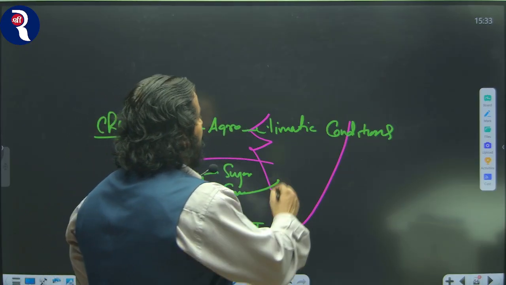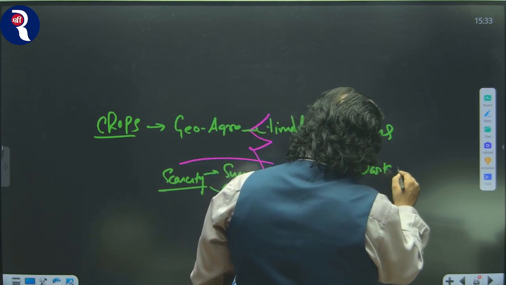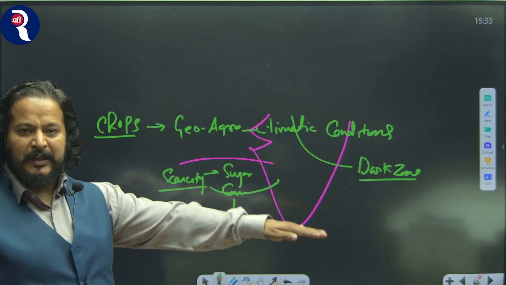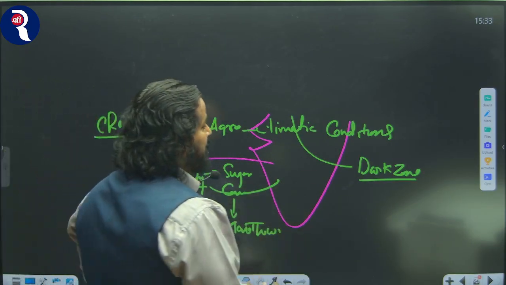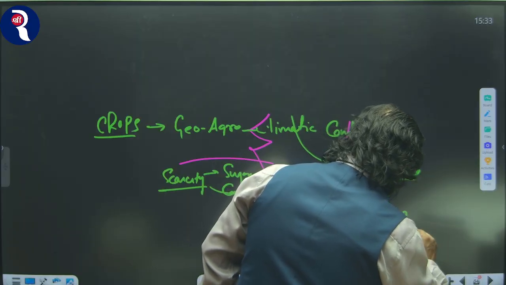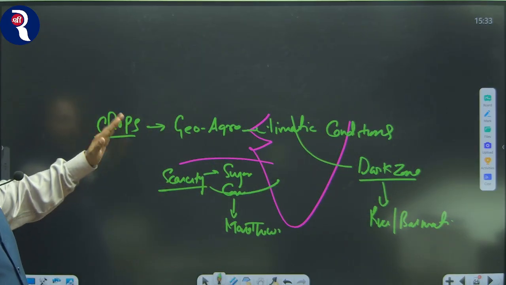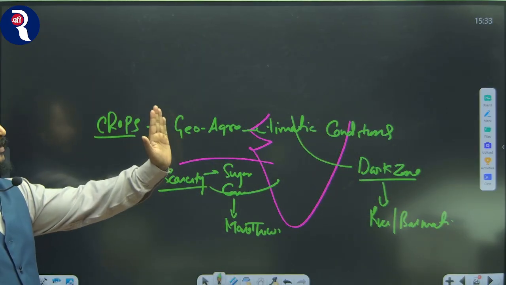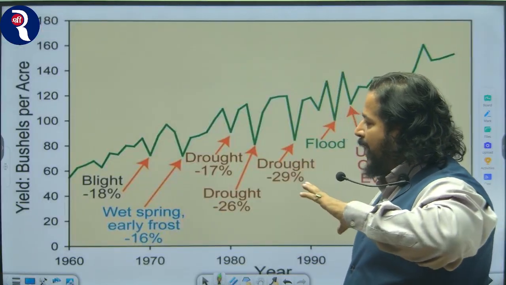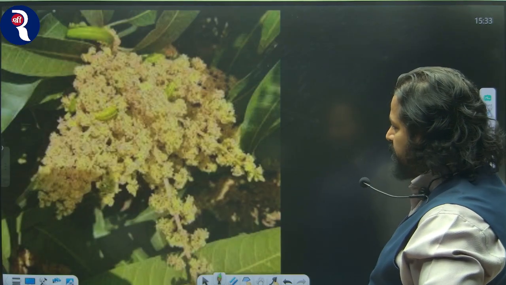We know that Haryana and Punjab have developed dark zones, meaning the water level has depleted completely in that area, but despite that we are growing rice, we are growing basmati. So this is the non-alignment of Indian crops with the geo-agro-climatic conditions. Now what this article talks about is how climate change is impacting agriculture, especially mango cultivation.